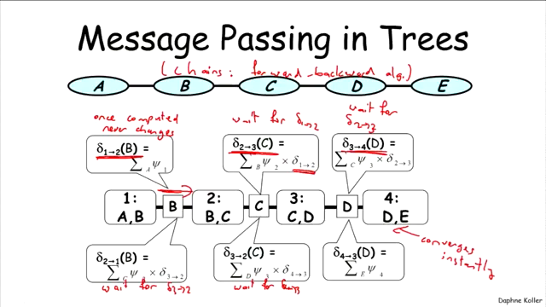And the result of that, remember that once all messages have been passed, we have beliefs that are correct, beliefs that represent marginals of p tilde phi. And so we've computed all of the marginals of all of the clusters in this graph in 2 sweeps over this clique tree.